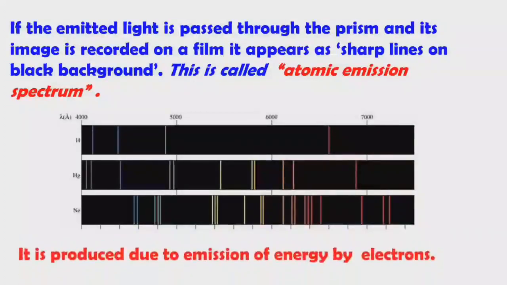When will the emission spectrum be formed? It is produced due to emission of energy by electrons. Here the electron will emit the energy. That's why it will form emission spectrum. Emission spectrum is formed by sharp lines or bright lines on a black background.